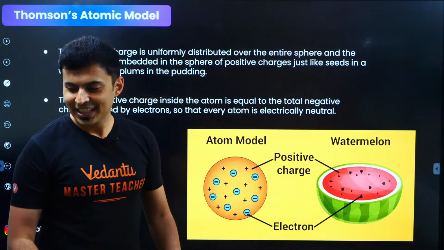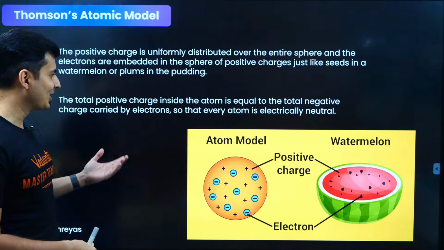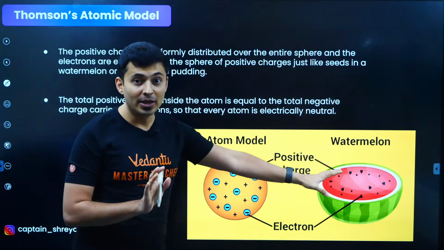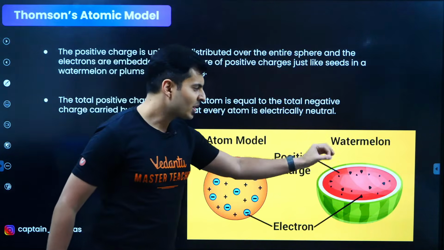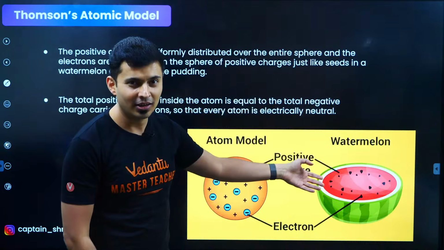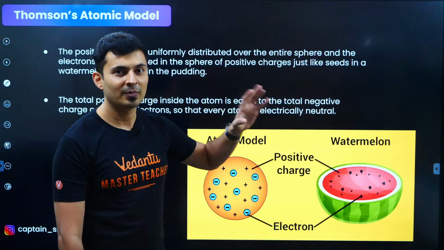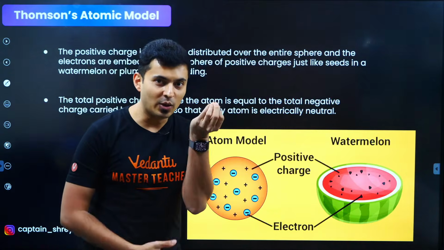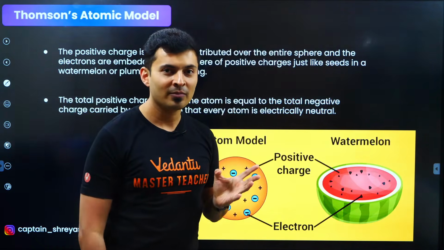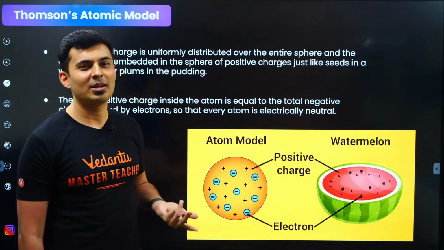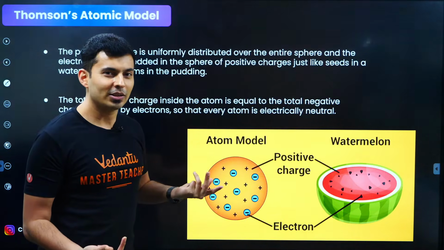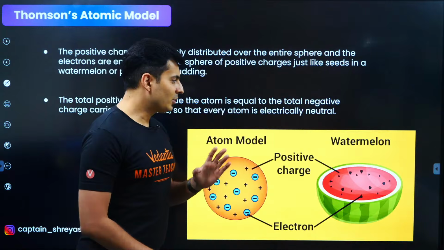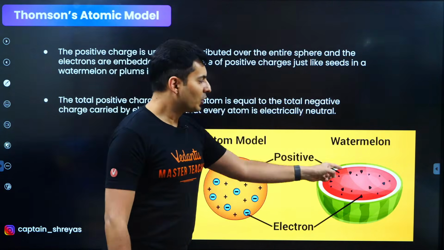Okay, great. Awesome. So many of you have seen that. So in that watermelon, the red part, everybody has tasted watermelon 100%. There are seeds which you just spit out, hai na? And you might have heard weird stories as a kid. If you eat those seeds, then a watermelon plant will grow in your stomach. And people used to get scared. But now you guys are biology students. You're going to become doctors. You know this is all not true. This is just chumma, there to scare you. Okay? Anyways.